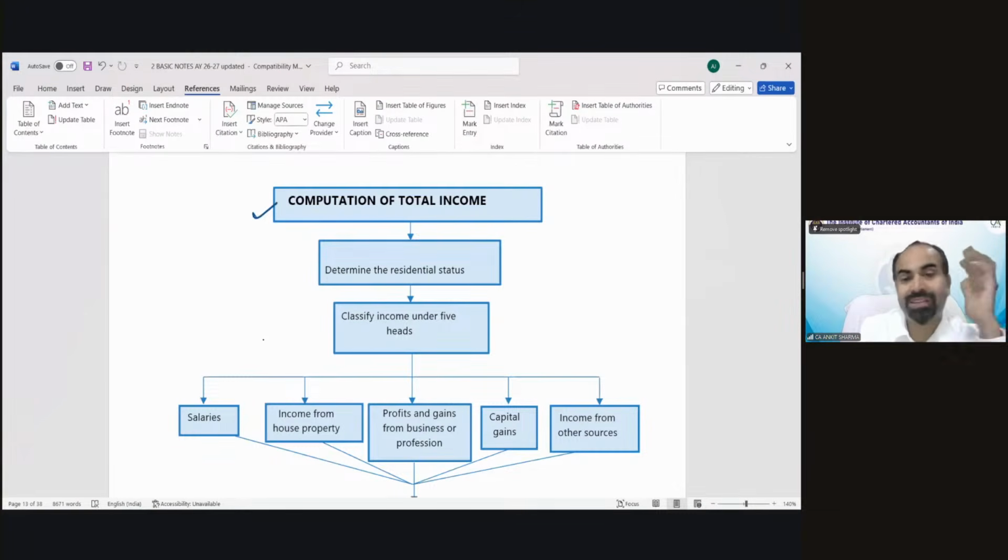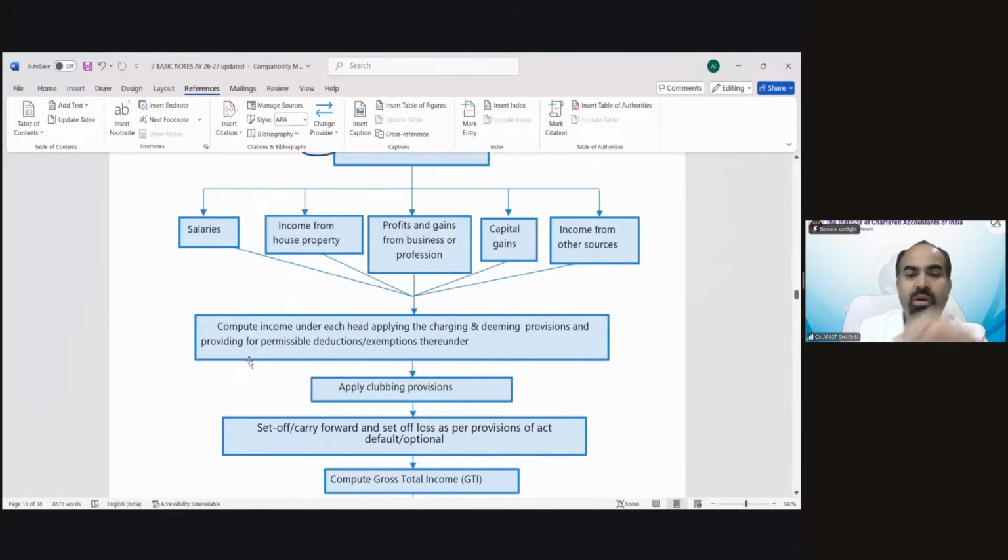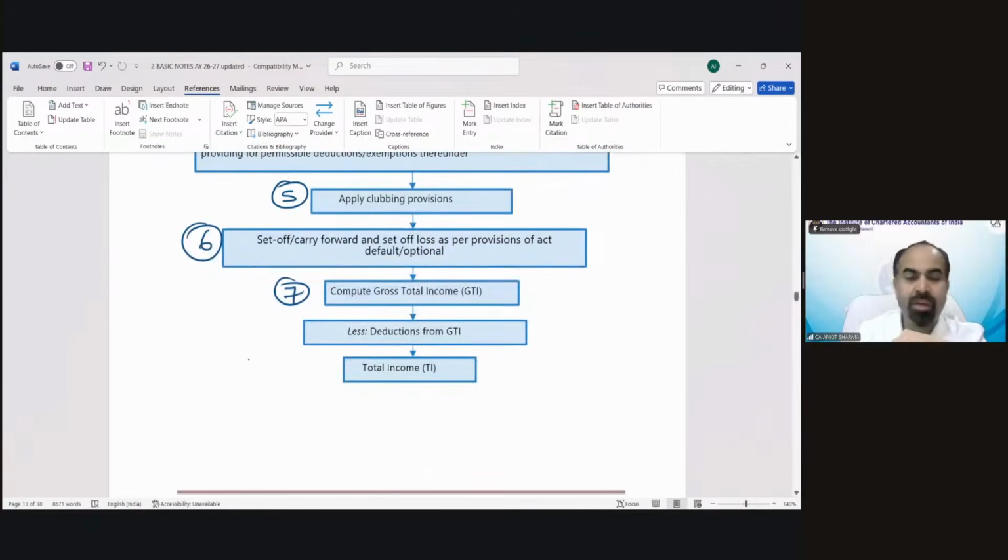That's all the steps what we have discussed has been explained in the diagram. Residential status, step number 1. Different heads of income, step number 2. The deductions, etc., step number 3 and 4. Then clubbing provision, step number 5. Then 6. Then 7 is computation of gross total income.